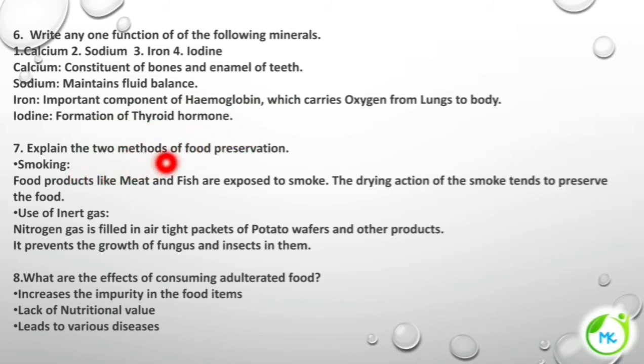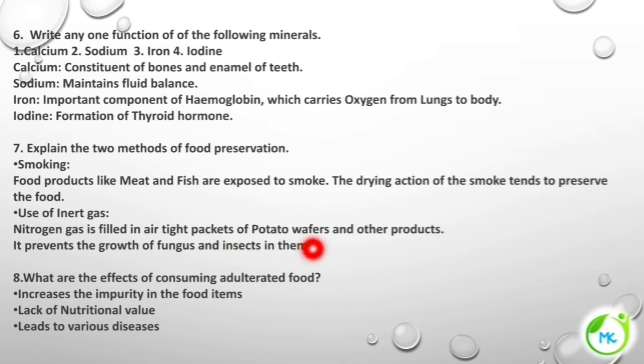Explain two methods of food preservation. So any two methods you can write. Here I have given smoking and use of inert gases. Smoking: food products like meat and fish are exposed to smoke, and the drying action of the smoke will tend to preserve the food. Use of inert gas: nitrogen gas is filled in airtight packets of potato wafers and other products, and this prevents the growth of fungus and insects in them.